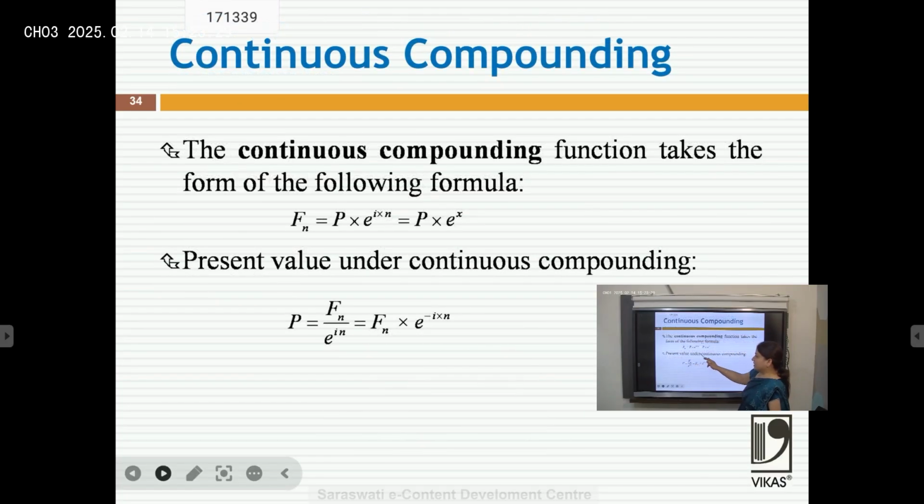So we can say the money value would be the principal times the effective rate of interest, which is also denoted by EIR. Similarly, the present value is also divided by the EIR.